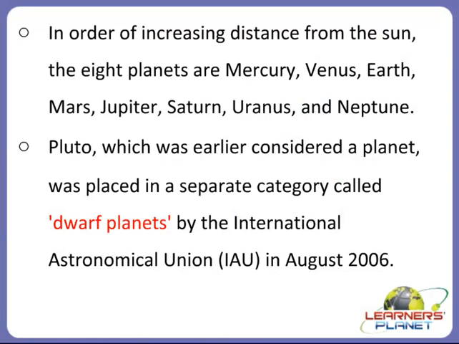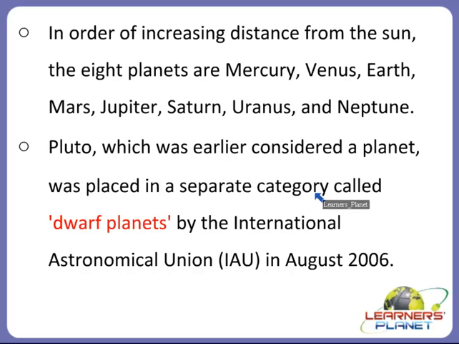Let us move on to another slide and gain some more information about it. Yes, in order of increasing distance from the sun, the 8 planets, which we discussed, are Mercury, Venus, Earth, Mars, Jupiter, Saturn, Uranus and Neptune. Now here is one more planet, Pluto, which was earlier considered a planet. You must know, children, that earlier we used to consider 9 planets in our solar system, right? But now there are 8 planets only.